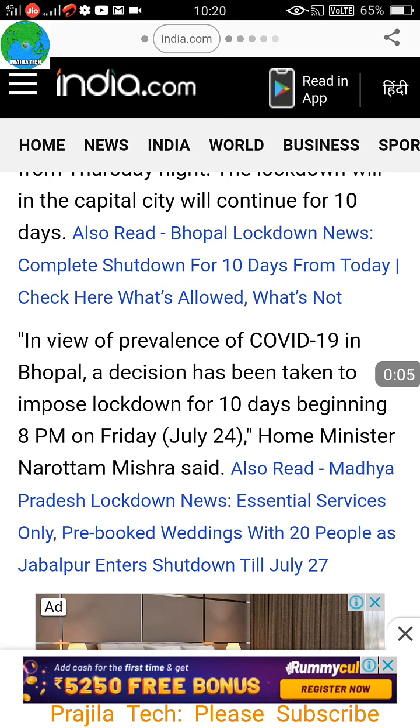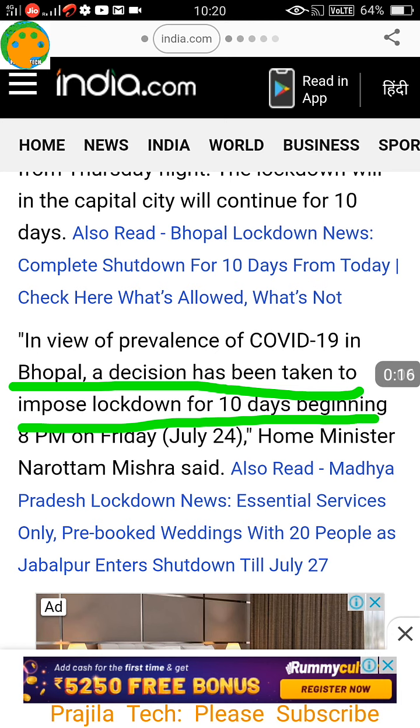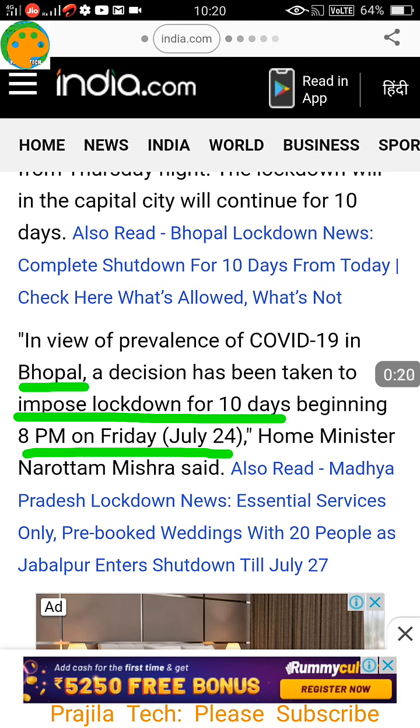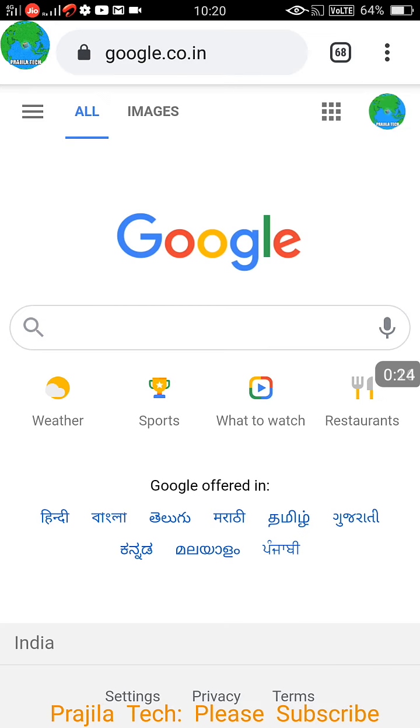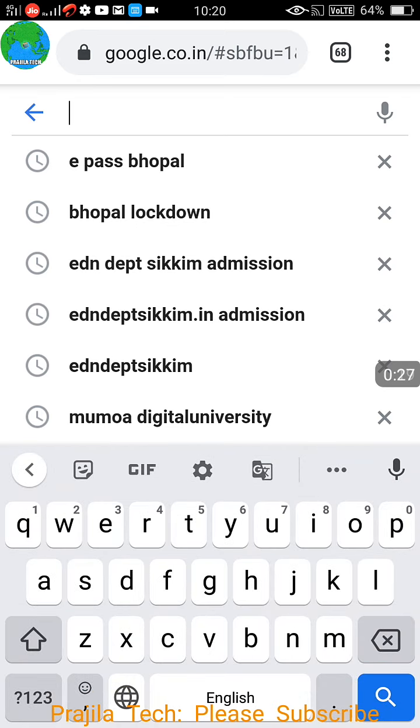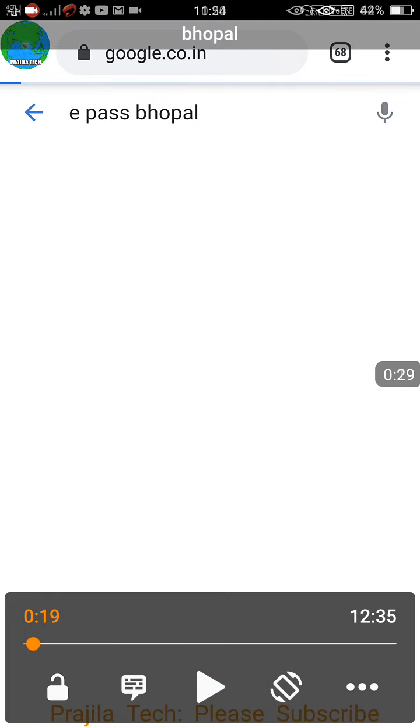This video is about the e-pass system in Bhopal. As you can see on the screen, there is a 10 days lockdown in Bhopal because of the current COVID pandemic and the situation going from bad to worse. You can see 10 days from 24th July, 8 p.m. on Friday, and it has already started. So let us see how to raise a pass in case of emergency.